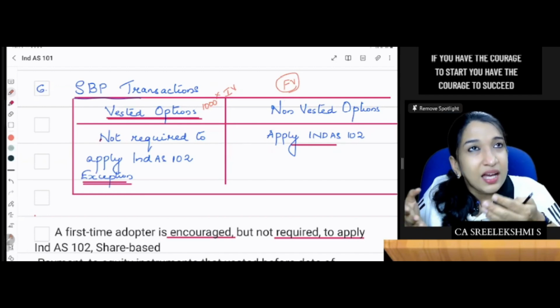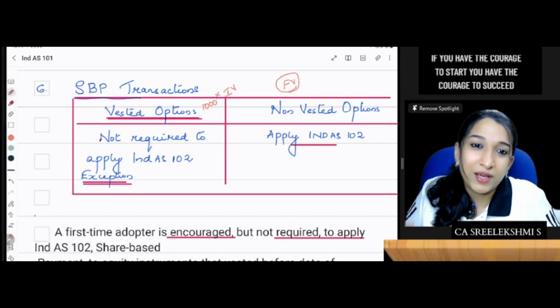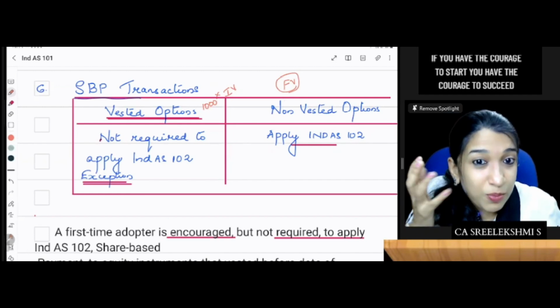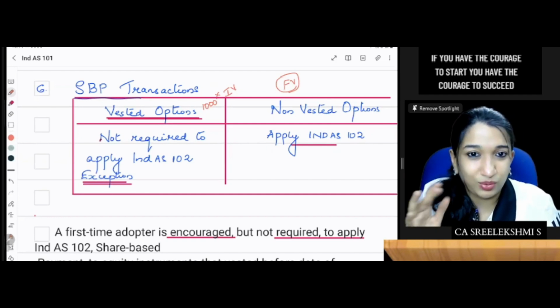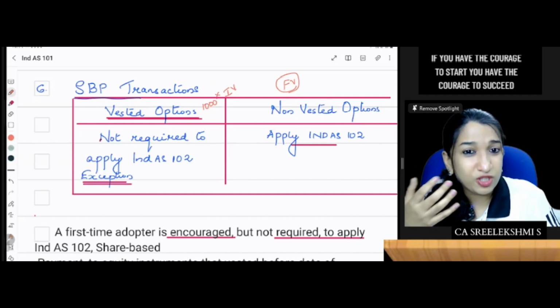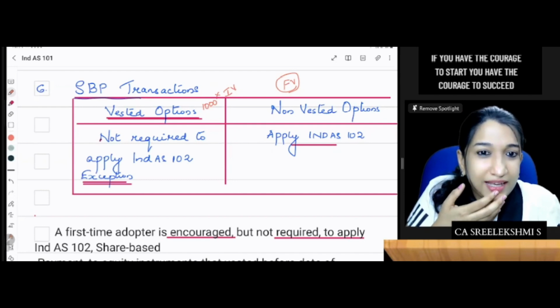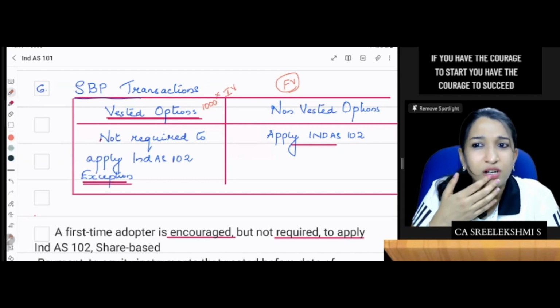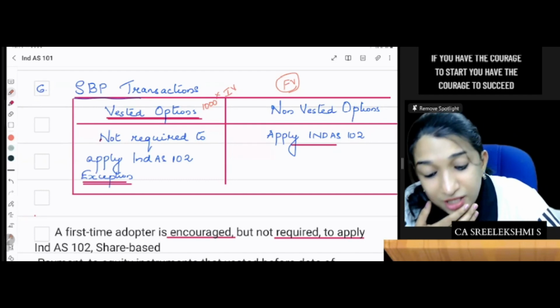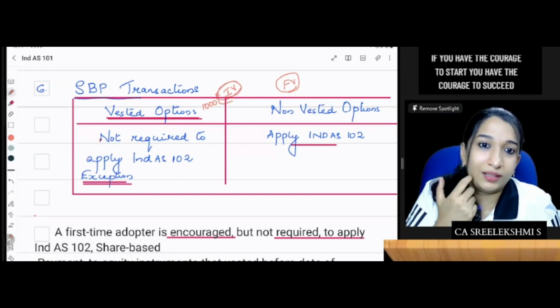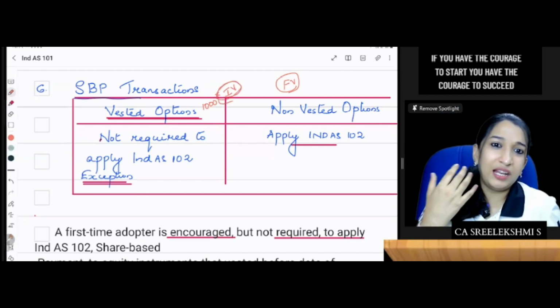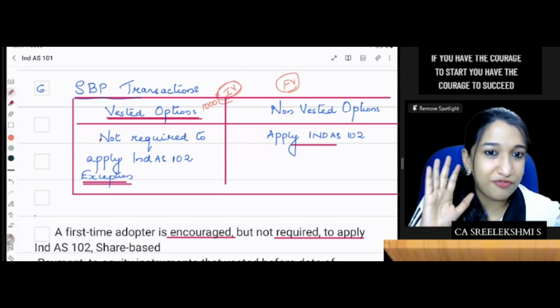Intrinsic value is grant date market price minus exercise price. As per previous GAAP guidance, we were following intrinsic value. So on vested options, they have already measured the expense, or the share-based payment reserve, based on intrinsic value. And now you are shifting to Ind AS, so definitely what you need to follow is fair value.